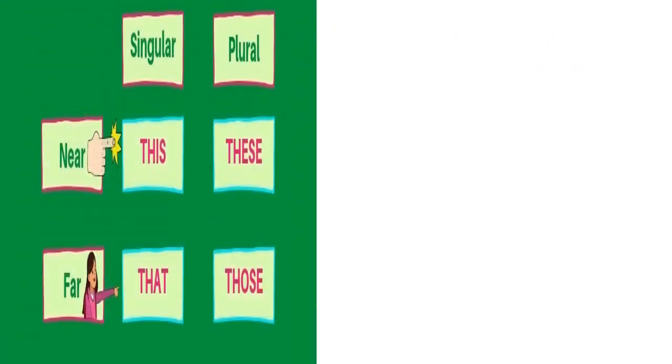Children, here, near to us is for this and these. There, far, which is not near, it is far. It is that and those. That singular, those plural. This singular, these plural. This is for near. That singular, those plural for far.